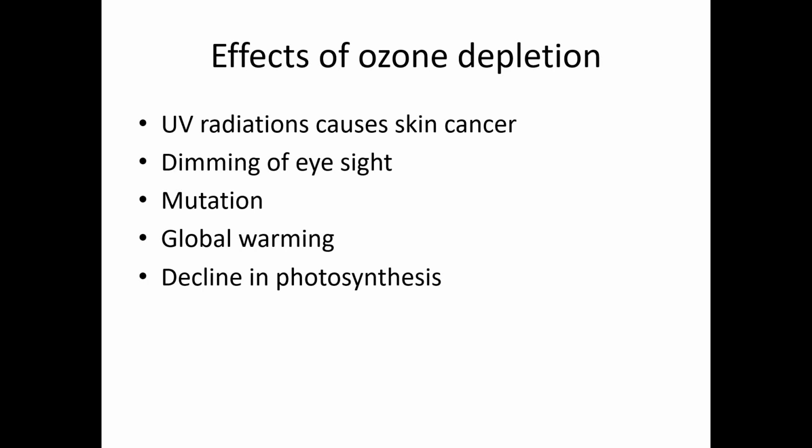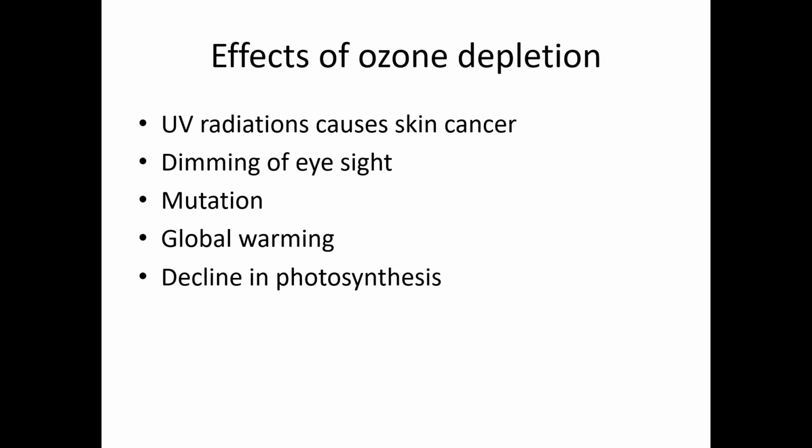Next is about the effects of ozone depletion. What happens actually when the ozone layer depletion takes place? It leads to the entry of the UV radiations into the Earth's atmosphere. UV radiations cause skin cancer. It is very important, used to come for the board exam, like for 3 marks.